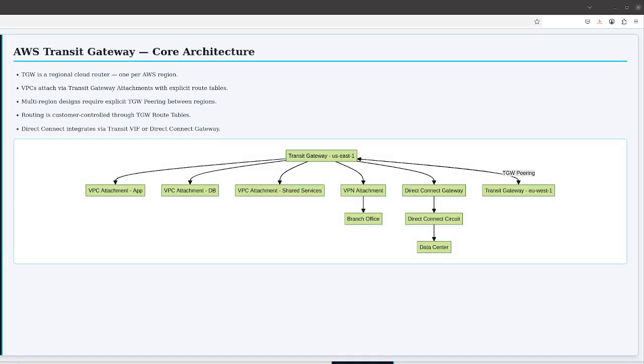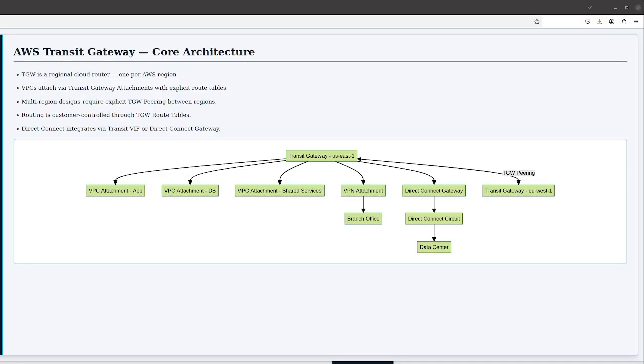AWS Transit Gateway Core Architecture. AWS Transit Gateway is Amazon's answer to the same problem, but the architectural model is meaningfully different from Azure's approach. Where Azure Virtual WAN is inherently global, a single Virtual WAN resource can span all regions through its hub mesh, and AWS Transit Gateway is a regional resource. You create a transit gateway in a specific AWS region, and it becomes the hub for that region's VPCs and VPN connections. The core construct in TGW is the transit gateway itself, which acts as a regional cloud router.